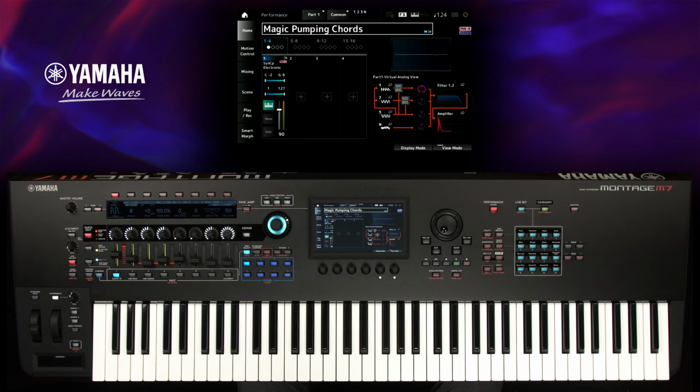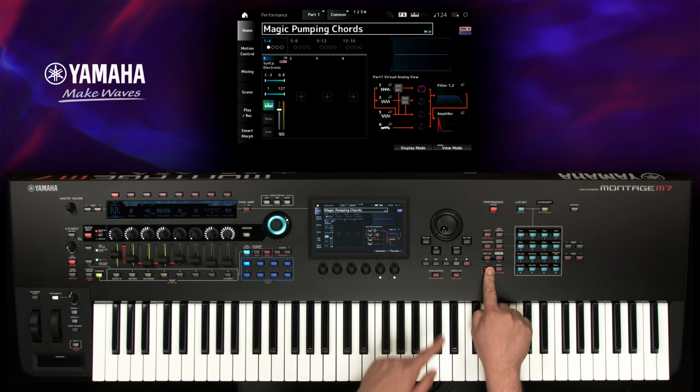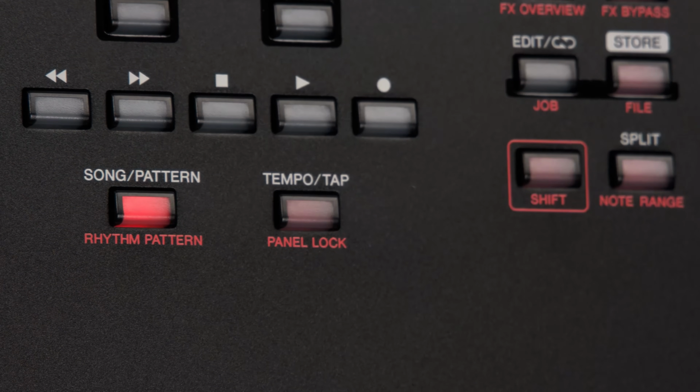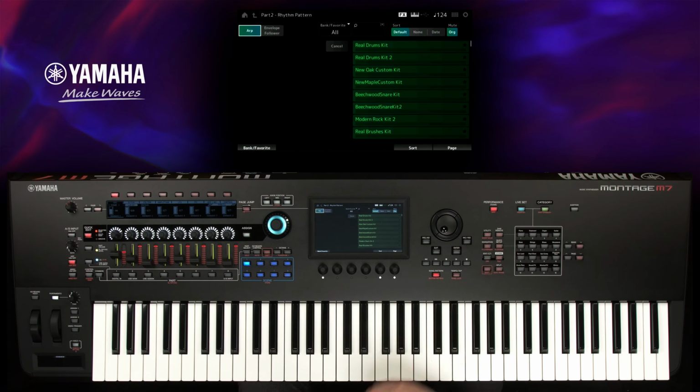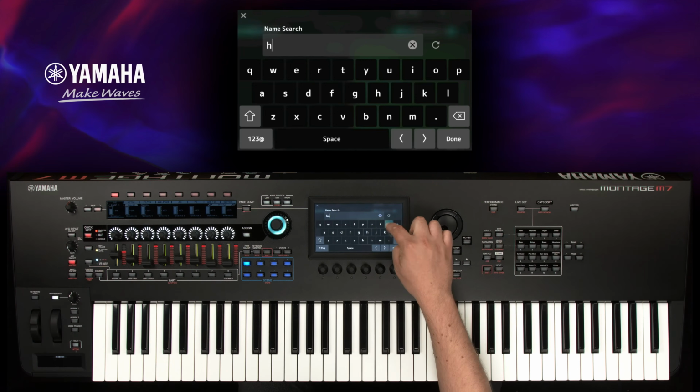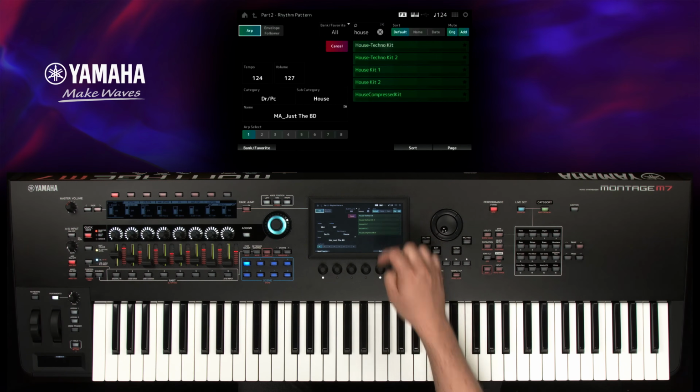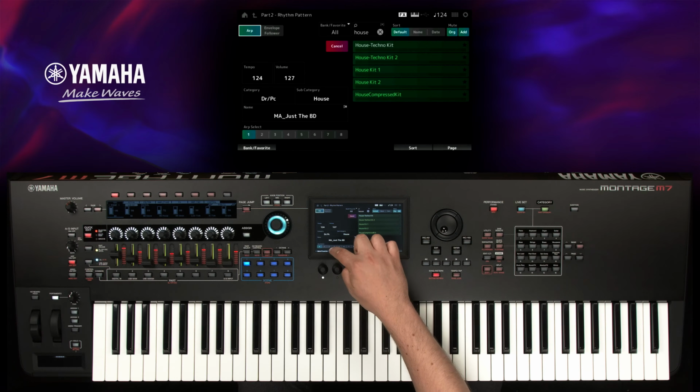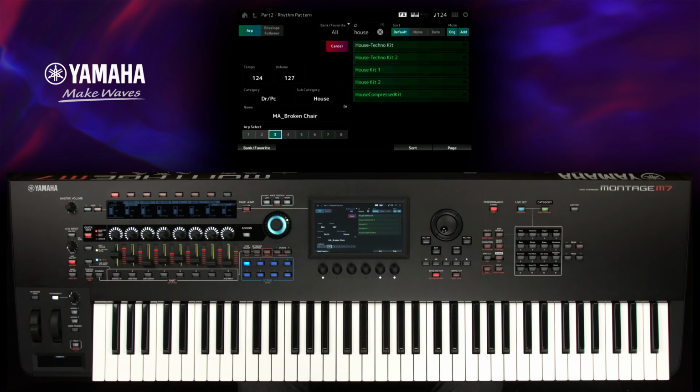The envelope follower needs a rhythmic source to work. Press rhythm pattern by using Shift and song pattern. Search for house techno kit and select ARP 3 for example. Go to envelope follower to activate it.